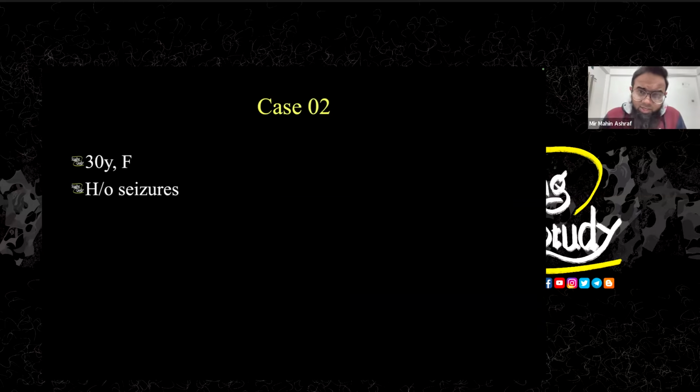Okay, now let's jump into case number 2. So this is another female patient. This is a 30 years old female patient who came with a history of seizure. She had a long history of seizure. So let's see what we have got on ultrasound.